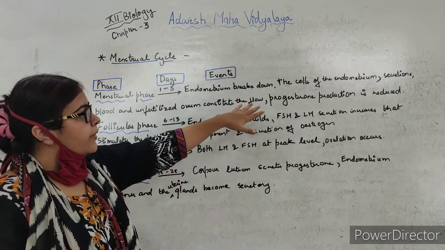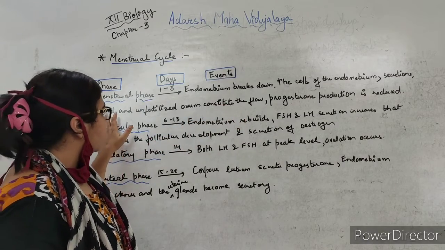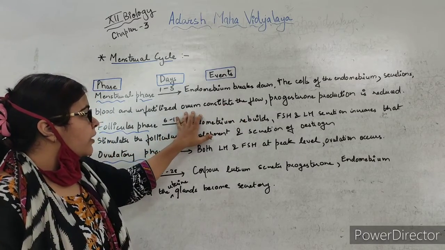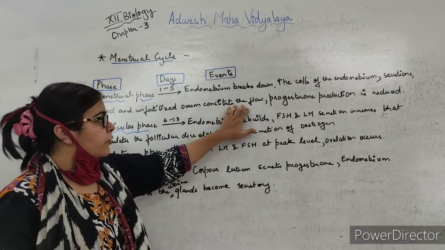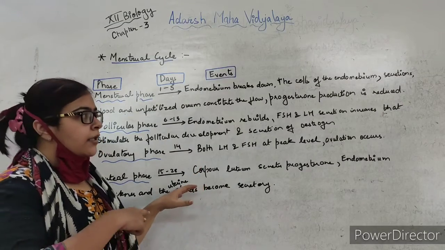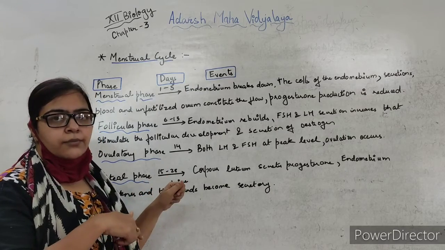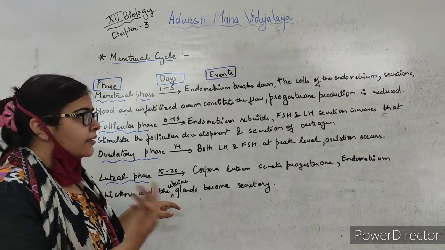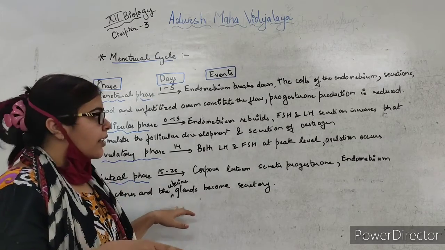The cells of the endometrium will come, the secretions, the blood and the unfertilized ovum will be there in the flow, that is the menstrual flow, and here the progesterone production will be reduced, as we have seen the role of the ovarian hormone. So in the first phase, the estrogen level was high, and in the second phase, that is after 14 days, the progesterone level was high.